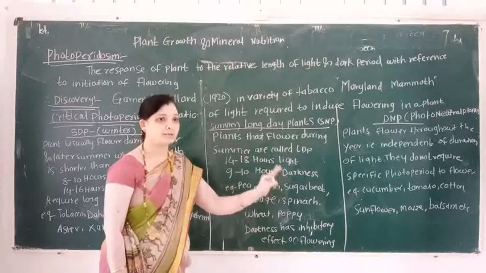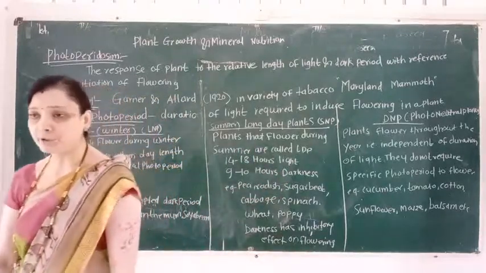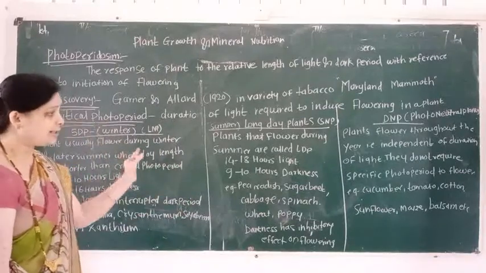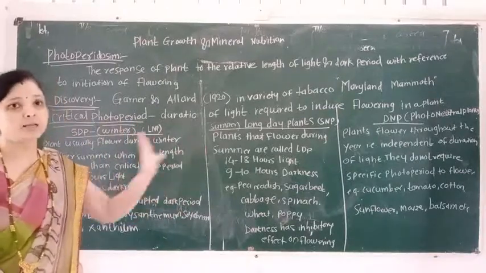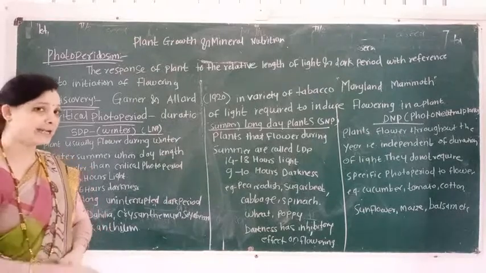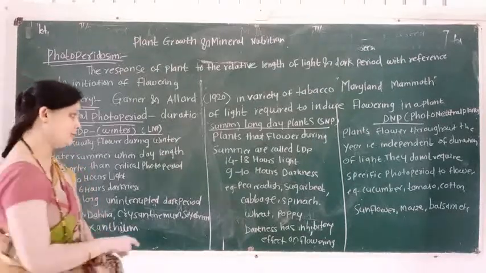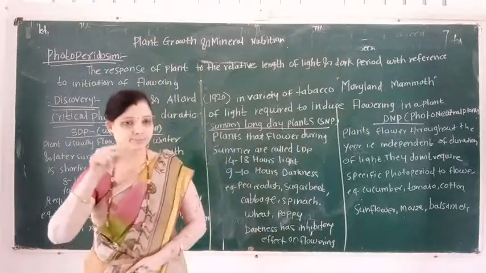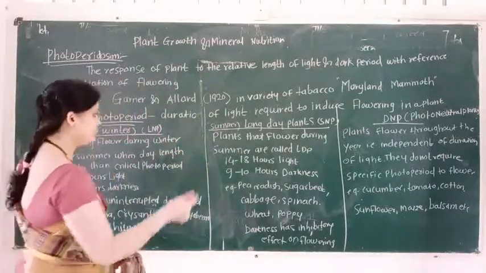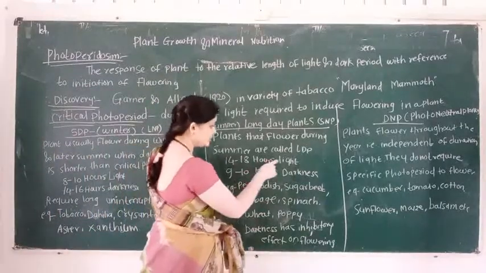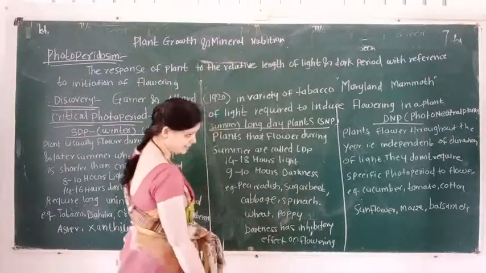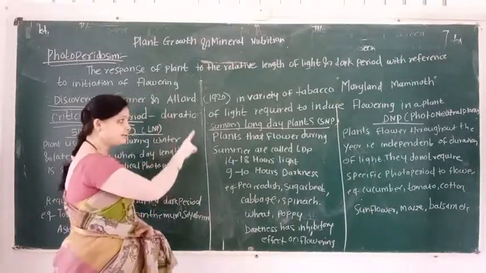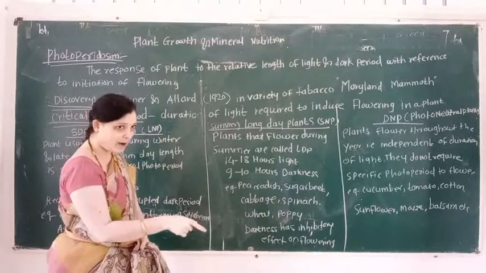Long day plants require 14 to 18 hours of light and 9 to 10 hours of dark period. The first type is short day plant, and the second type is long day plant.